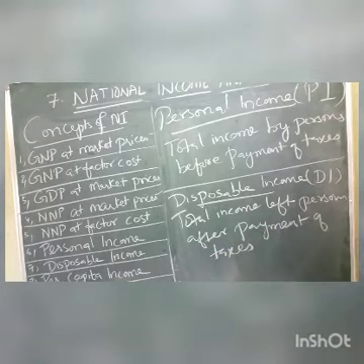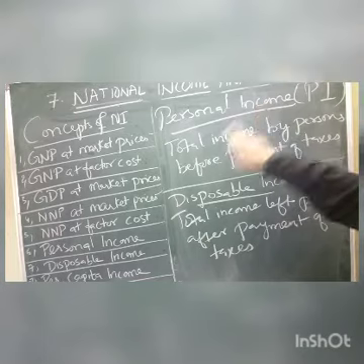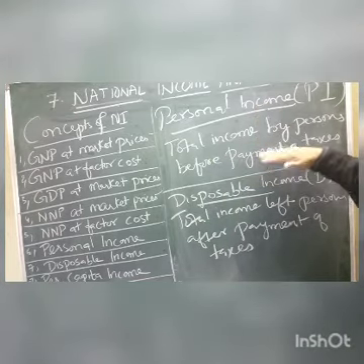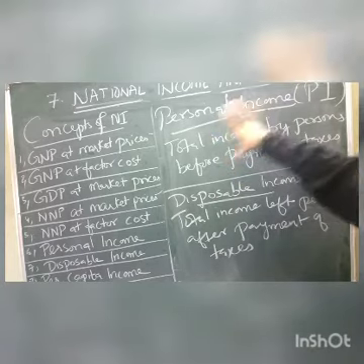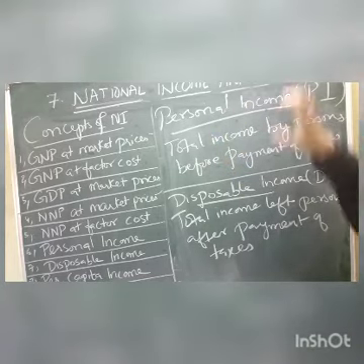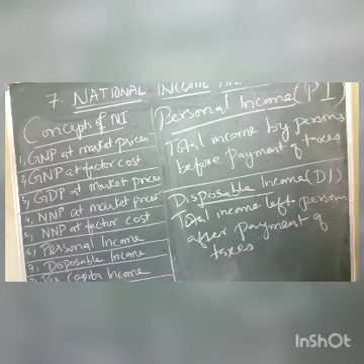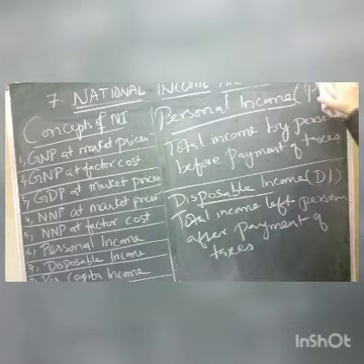What is personal income? Total income received by a person before payment of tax. When he doesn't pay the tax, his overall income is his personal income. But when he pays the tax, then the remaining income is called the disposable income. Okay, children. So this is the personal and disposable income.